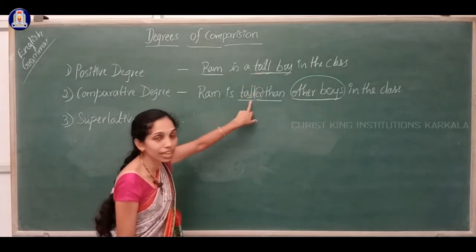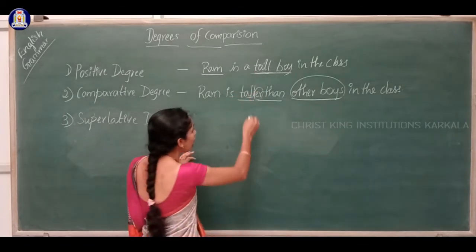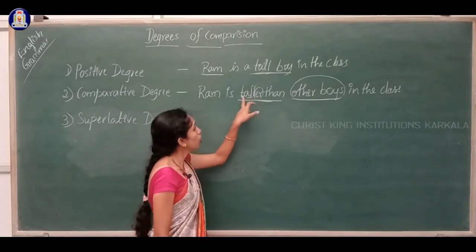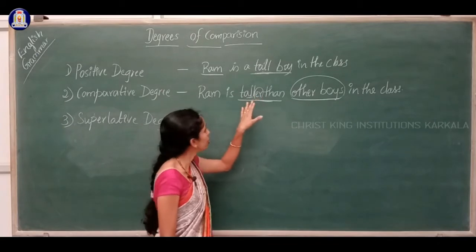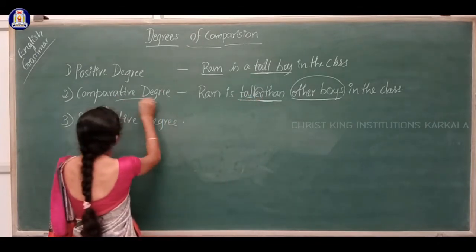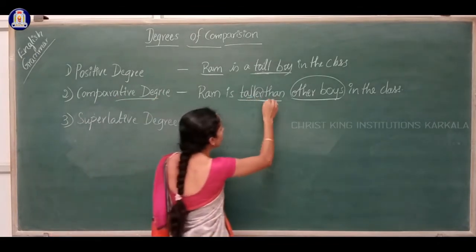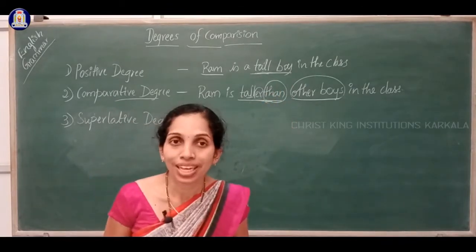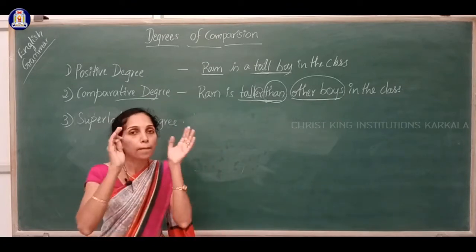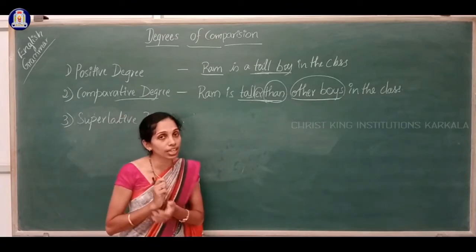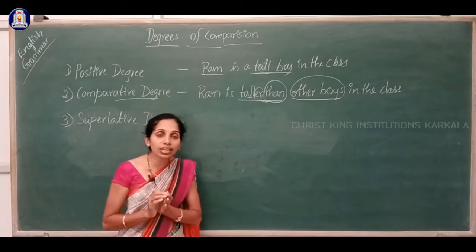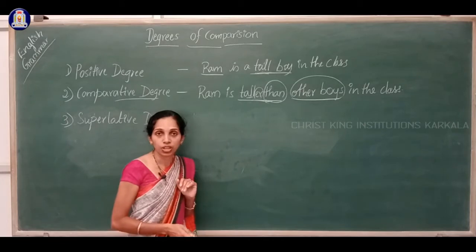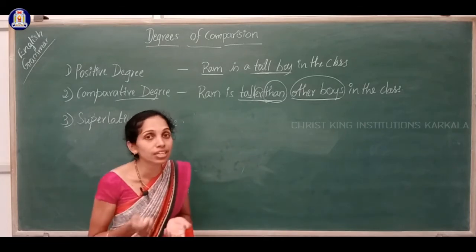When there is the er form, taller, it comes under the comparative degree. Then we have to add than. Without than we cannot compare. Than is compulsorily used in the comparative degree because than is the word which refers to this comparison.